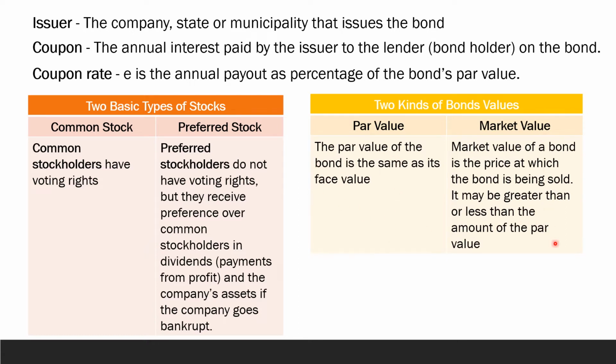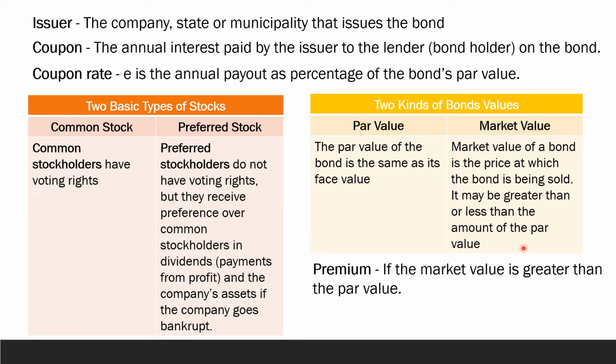Whereas the market value of a bond is the price at which the bond is being sold. It may be greater than or less than the amount of the par value. So, yung market value mo, yun yung price ng kung saan na ibenta mo yung bond mo. Pwedeng mas mataas or pwedeng mas maliit kaysa sa par value.